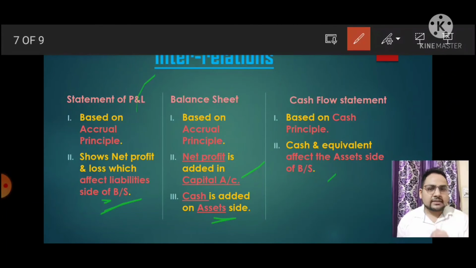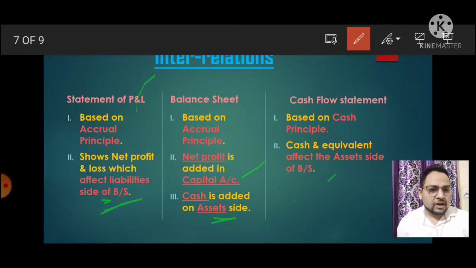In short, I can say the statement of profit and loss shows the net profit or net loss, which will be added in the balance sheet on the capital side, either plus or minus, because it depends on the net profit or net loss. Same with the cash flow statement. After getting the cash flow statement, we know the cash of the company. If it increases, then we add it in the assets. If we get a decrease in cash, it will definitely be deducted from the cash in the balance sheet.